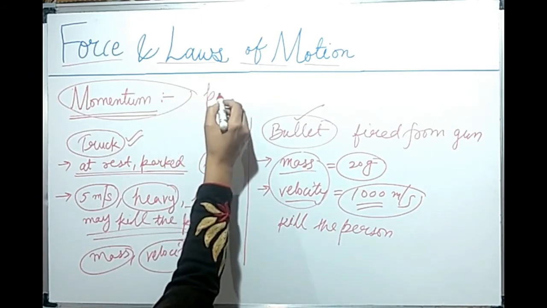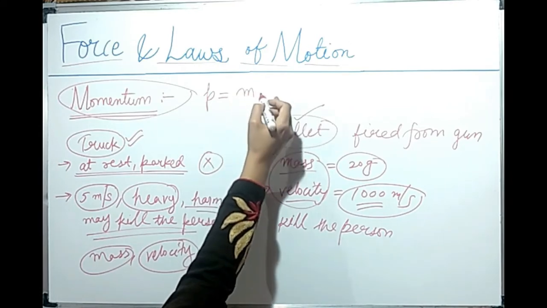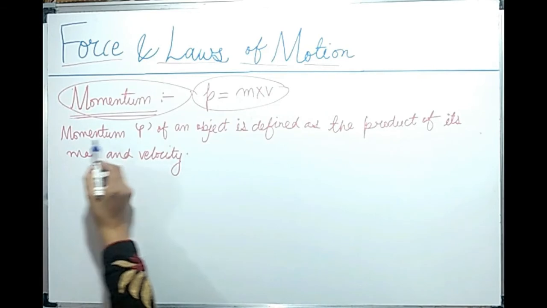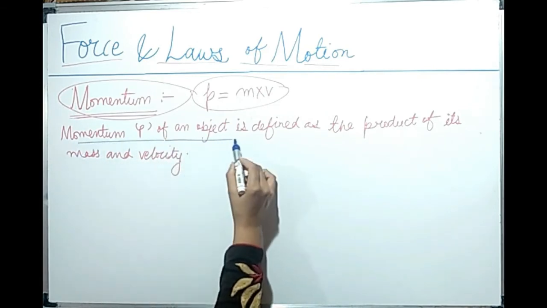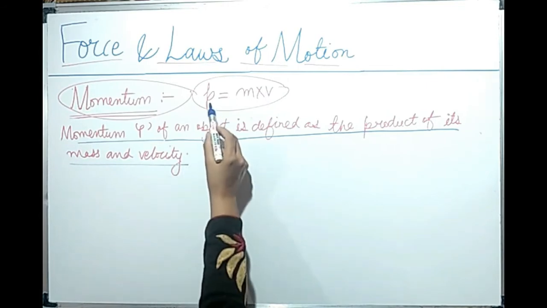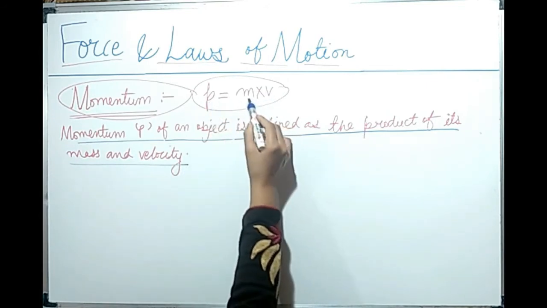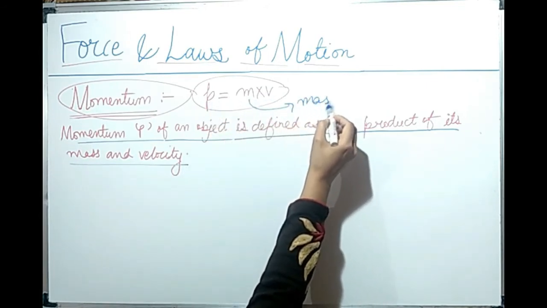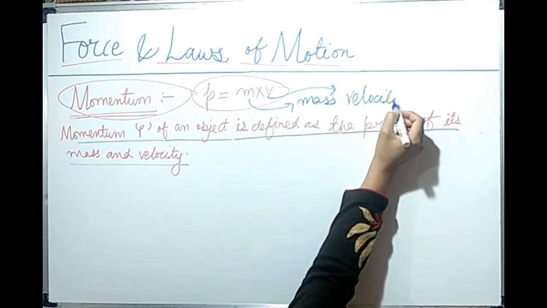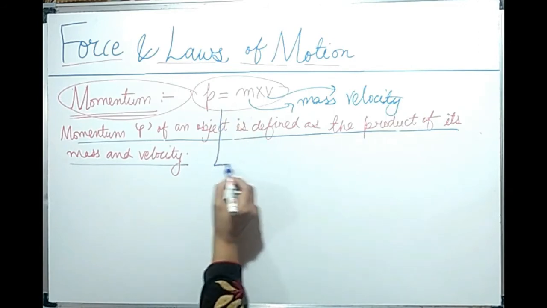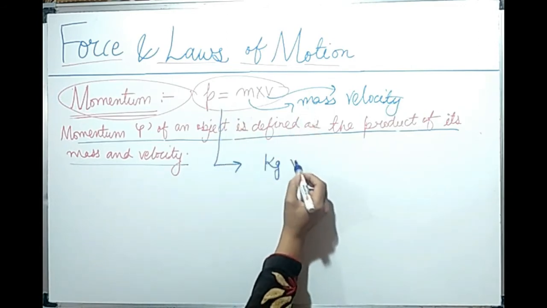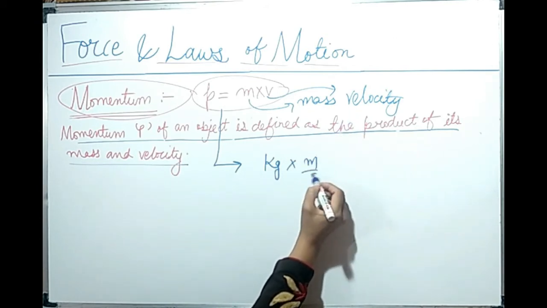Momentum is represented by P and it is the product of mass and velocity. So momentum P of an object is defined as the product of its mass and velocity. Here we have written P equal to mass into velocity. M is mass here and V is velocity here. So the SI unit of momentum becomes mass in kg, velocity in meter per second.